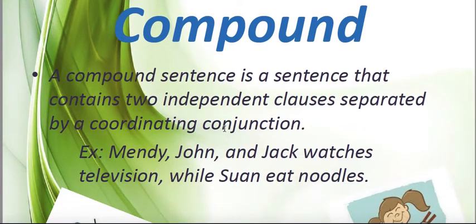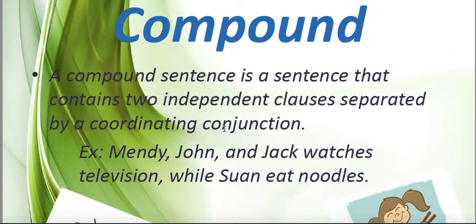Then comes the compound sentence. Compound sentences are sentences which contain two independent clauses separated by a coordinating conjunction. It means that a compound sentence is one in which there are two parts, and both parts can exist on their own and do not need to depend on the other part.